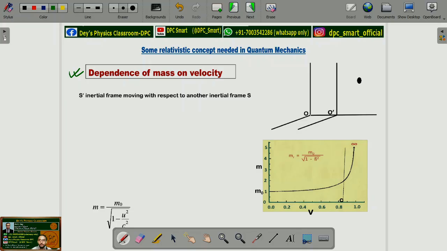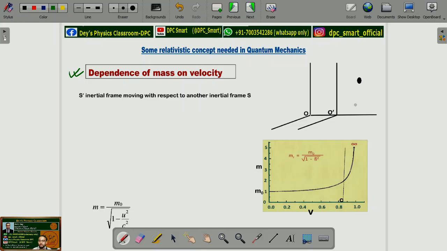But according to relativistic concept, this is not true. According to theory of relativity, if an object or a reference frame moves with a velocity which is comparable to the velocity of light, then its mass will not be same in every reference frame. So, its mass will change.